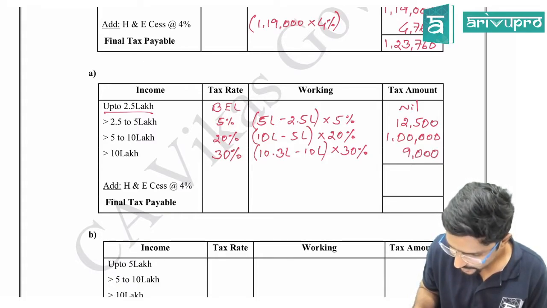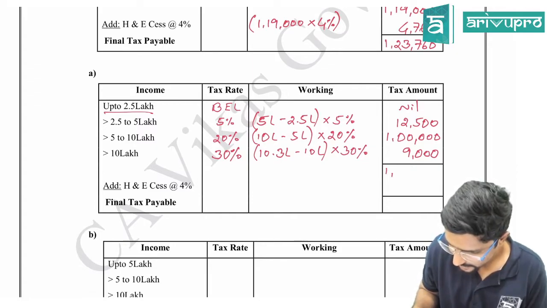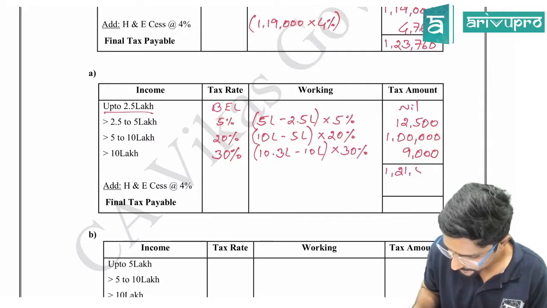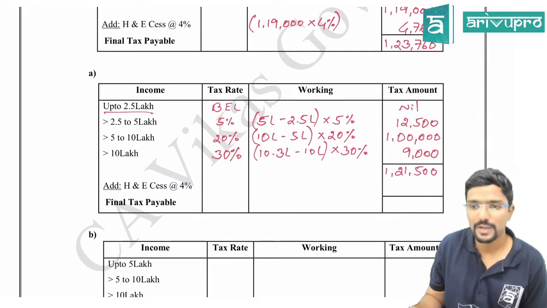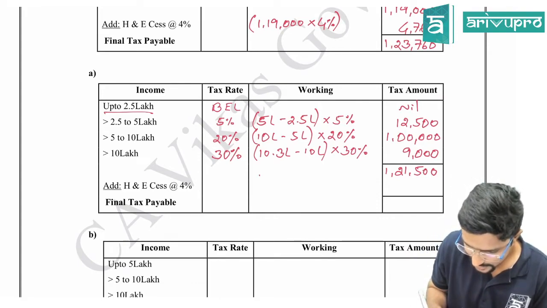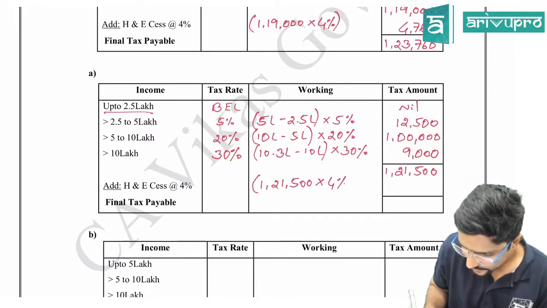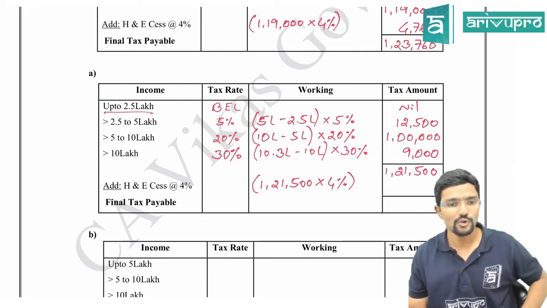So your tax liability would be 1,21,500. On that, there is no rebate in this case. So we have to calculate health and education cess, 1,21,500 into 4%. What is the figure, guys? 4,860.